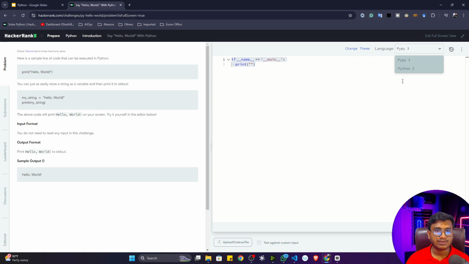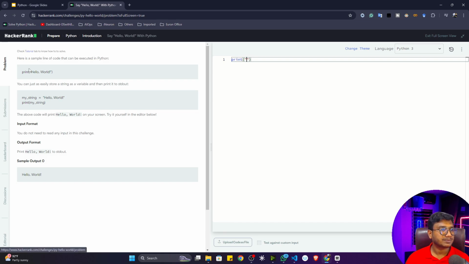Now you can select the language. Let's say I want to use Python 3. Here you can write the code, then try to submit. It will check whether your code is correct or not. If yes, then you will be able to submit your code. Otherwise, if it is throwing an error, you have to correct that code. On the left-hand side you will also get the discussion, the tutorial, the leaderboard showing your rank here, and the submissions.